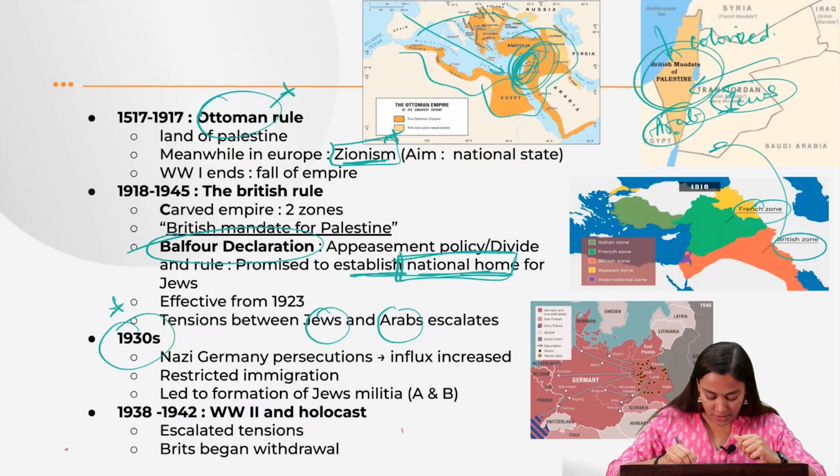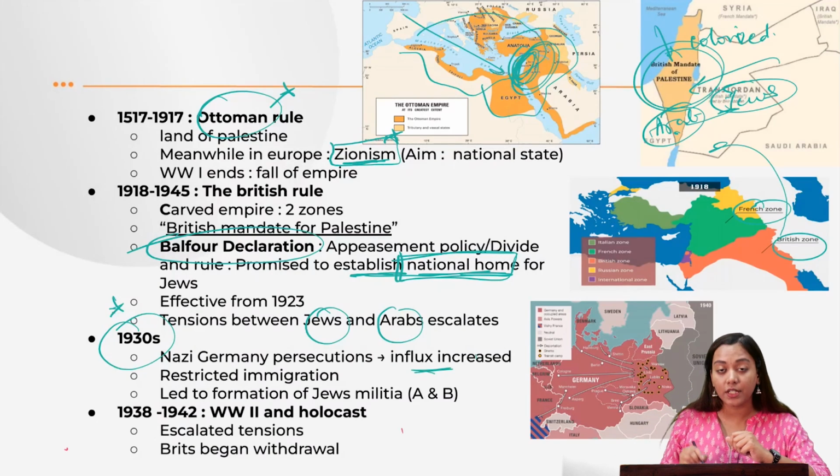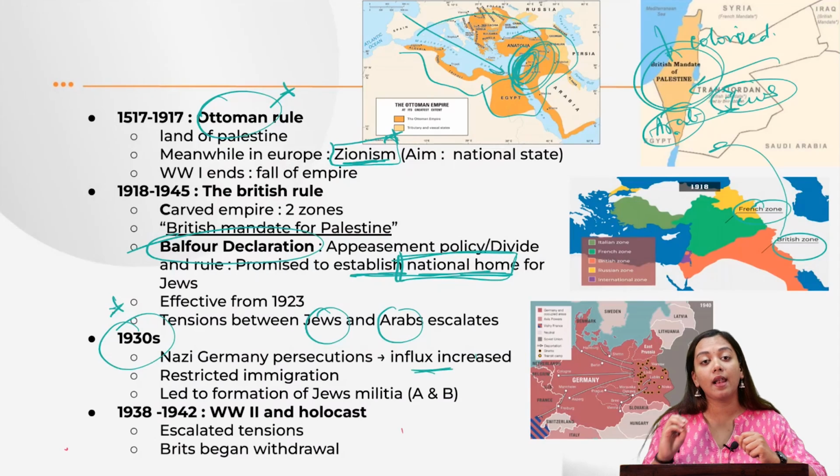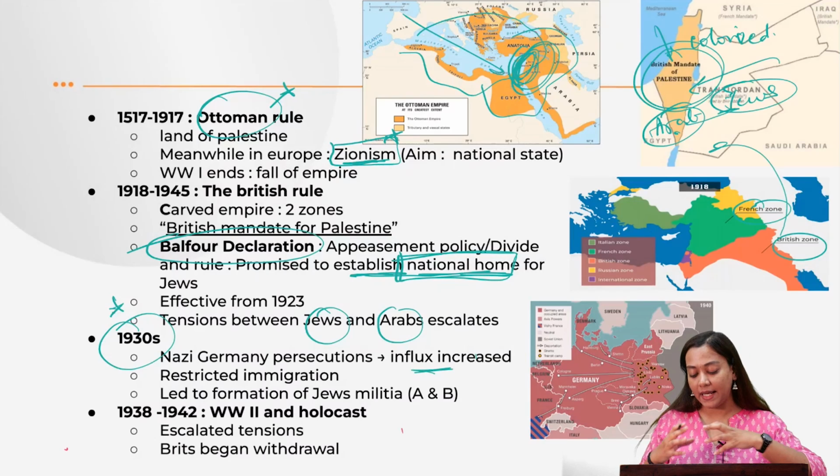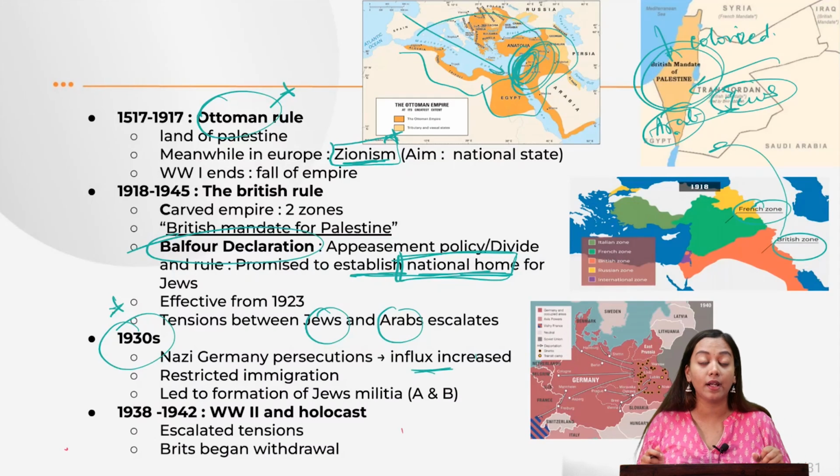So now this caused a massive influx of Jewish immigrants. Now this alarmed the British because of course it will escalate tensions, and it will also cause the entire situation to become very, very volatile and out of control.